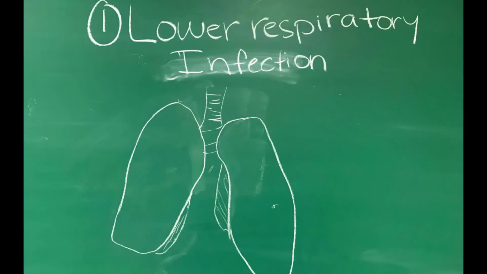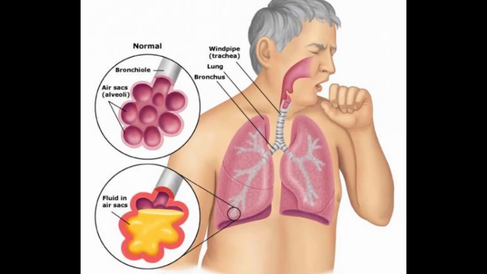The most prevalent disease in Cambodia is lower respiratory infection, which is a communicable disease. It is caused by bacterial and viral infections in the lower respiratory system and leads to serious health issues. The main causes of this infection are smoking tobacco and air pollution. This disease is highly transmittable in public areas such as transit, schools, and other crowded places.